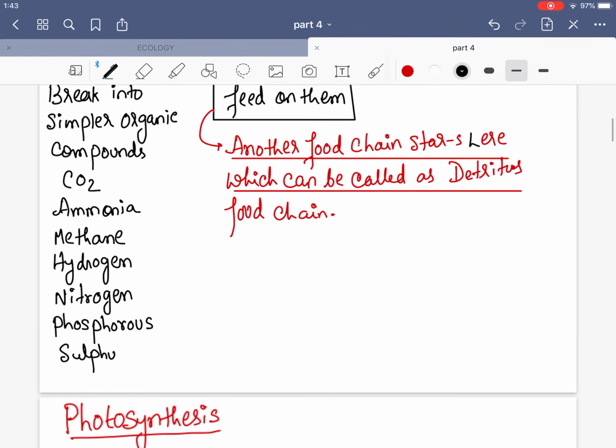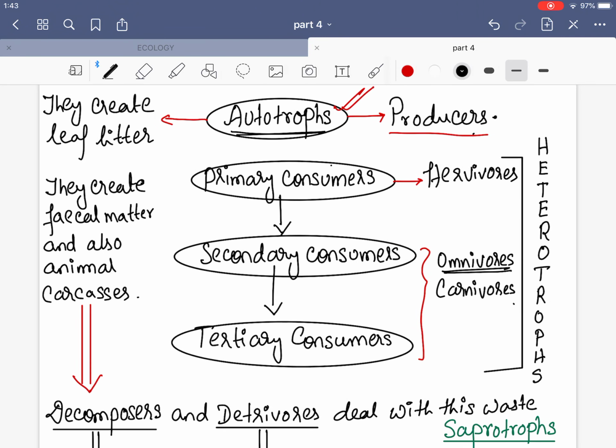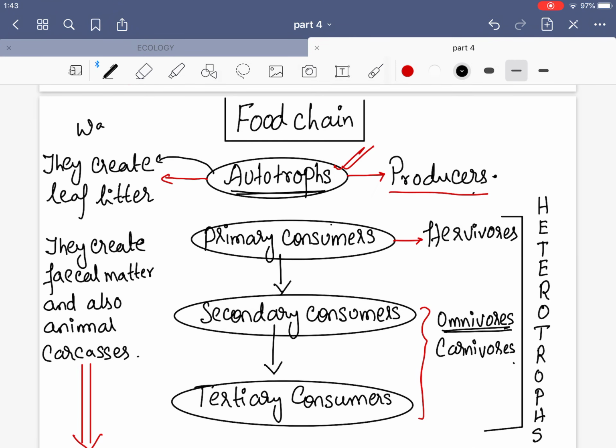So again we come to the food chain. Now the autotrophs, the producer part, is cleared. But these autotrophs also create waste, and this waste is what? Leaf litter. Plants can create leaf litter. They can give you fruits, they can give you buds. These are the external things.